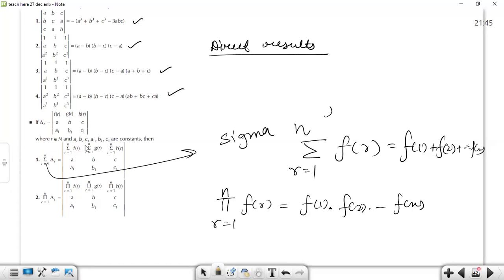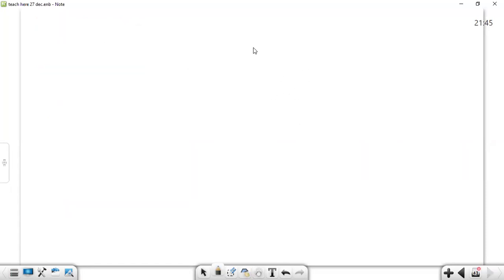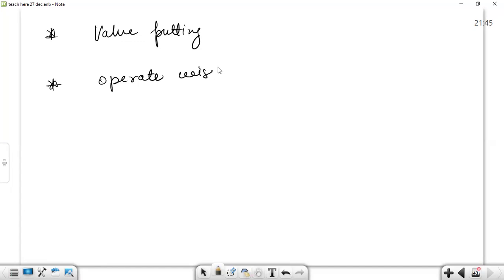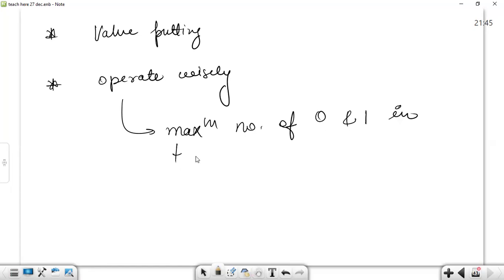So this is about the chapter determinants. In this chapter, you will have to use clever techniques. You have to be lazy. You have to sometimes put in values, or operate wisely. The objective of applying operations will be to make the maximum number of zeros and ones in a row, and expand that determinant using that row only.